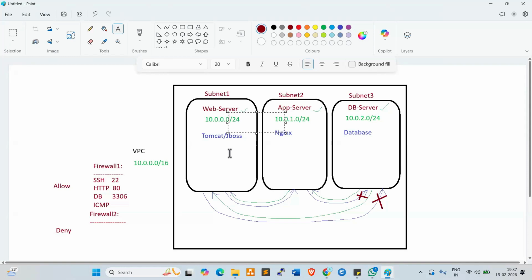65,536 IPs we can accommodate in this VPC range, slash 16, right? Slash 24 range, how many IPs? 256, exactly, right? Slash 20, 4,096 IPs, right?